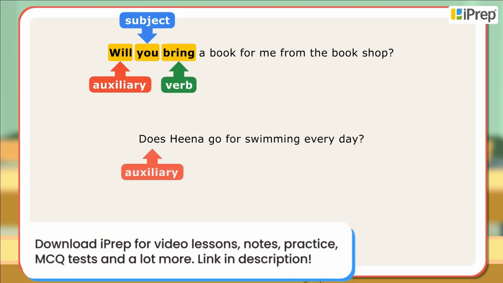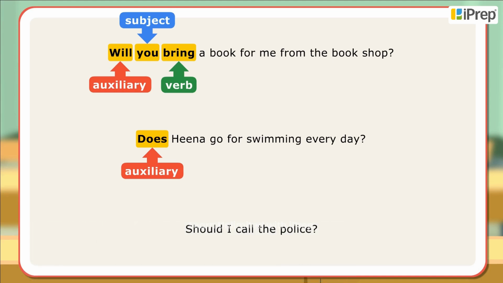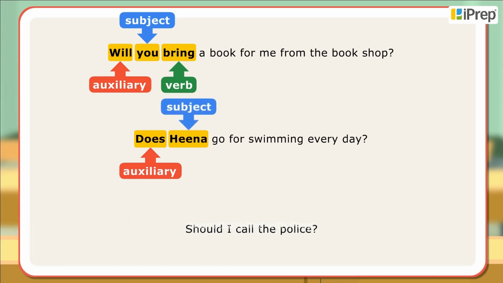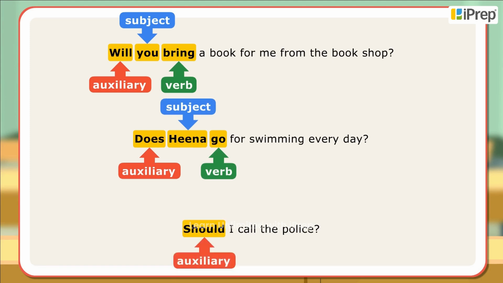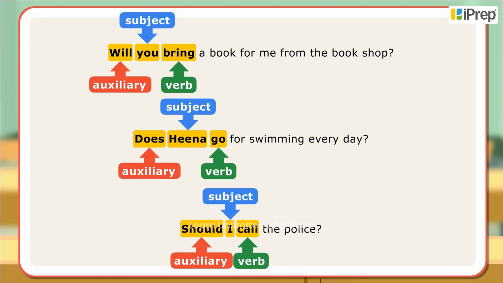In the second example, auxiliary does is used to ask a question. It is used before the subject Hina and the main verb go is used later. In the third example also, auxiliary should is used before the subject I to ask a question. The main verb call is used after the subject.